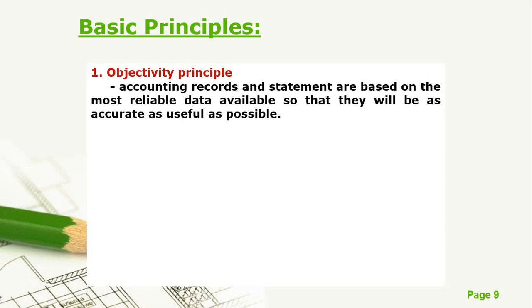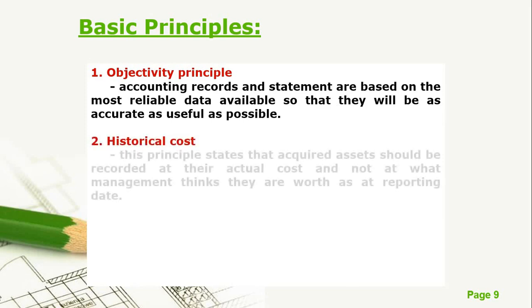So, dapat yung financial reports natin should be based on data that is true and reliable, and accurate. Dapat tama yung mga data na ginagamit natin in furnishing those reports.